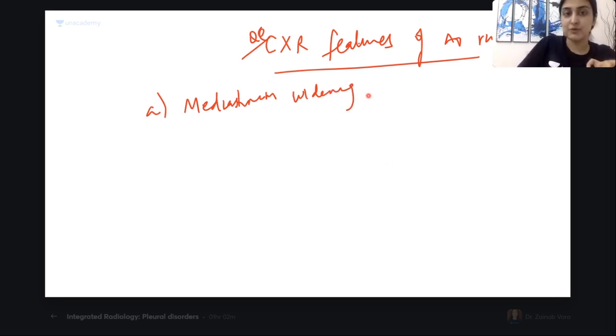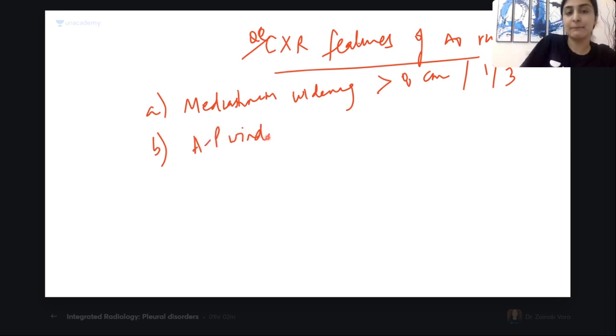Yes, now you are all correct. More than 8 centimeter or more than 1/3. Correct, more than 1/3 of the thoracic diameter. Okay, what happens to the AP window? It is blunted. Correct, AP window is now blunted, obliterated. It is not seen. All right, amazing.